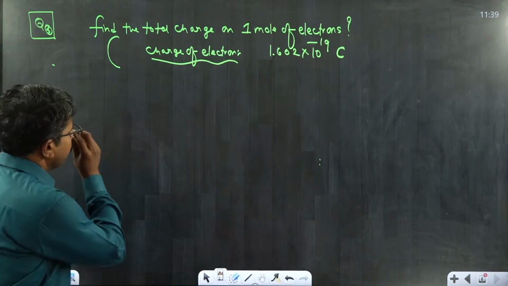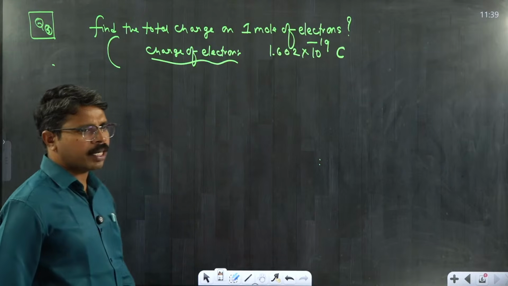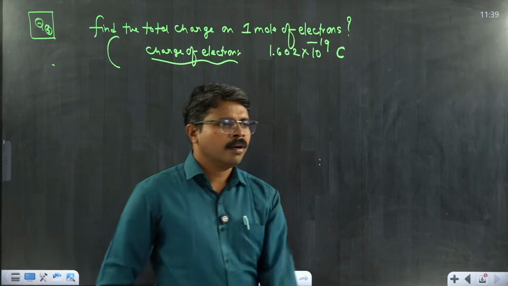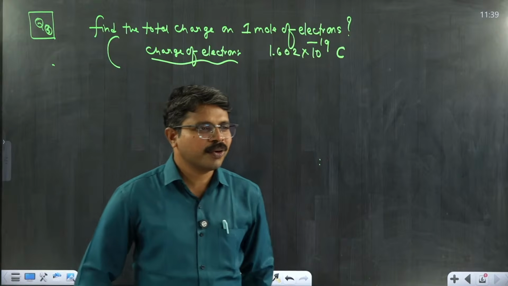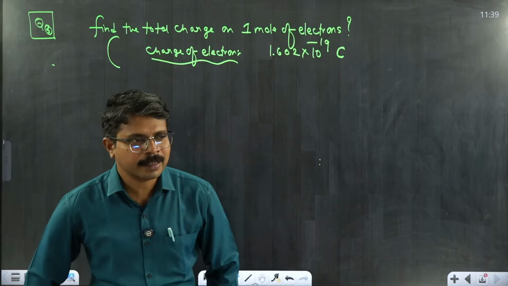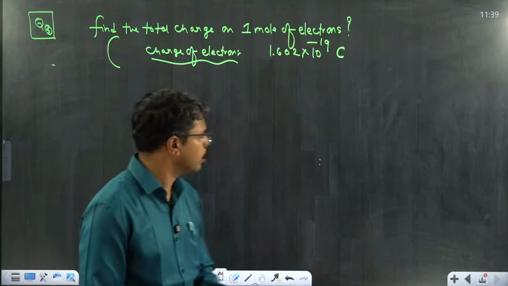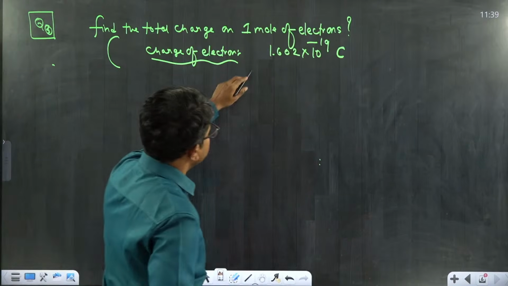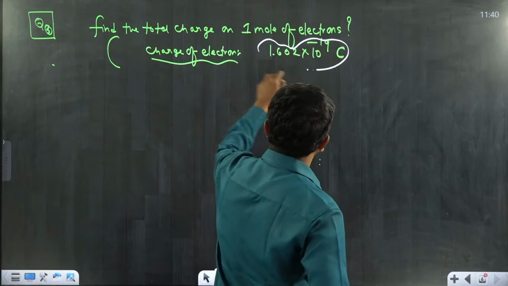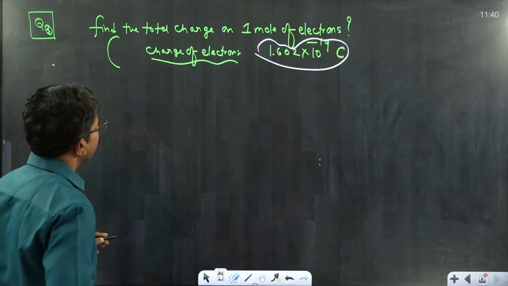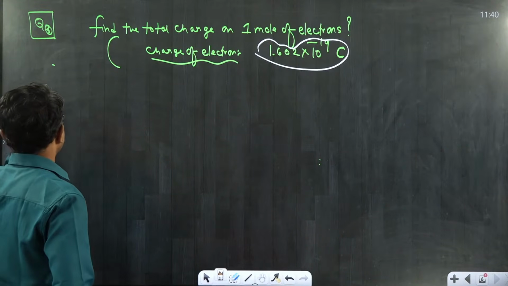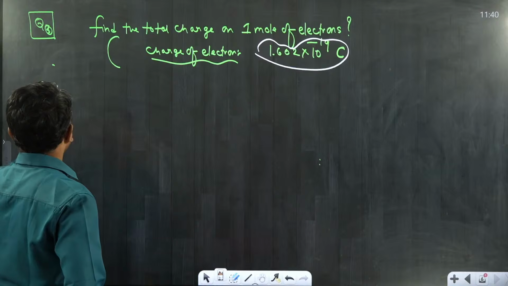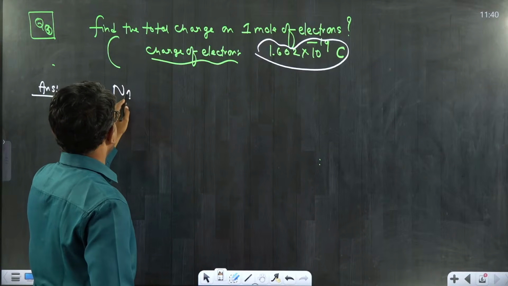Okay, you need to find out the charge on 1 mole of electron. Very good. Super, very nice answer. I think it is very easy question too. You are given with a charge on a single electron. You need to find out the charge on 1 mole of electron. As we know already, 1 mole means Na.